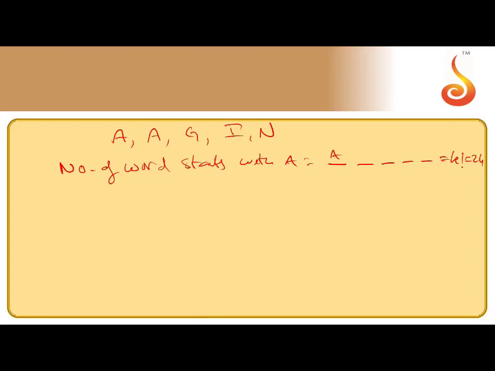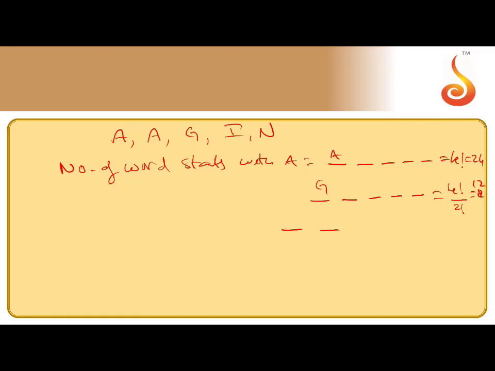Next, you can go for the next choice. After A, we get a choice for the first position, G. If the first position is G, what letters are left? A, A, I, N, because there are 2 like letters. The number of ways is 4 factorial by 2 factorial, which gives 12, because 24 by 2 is 12.